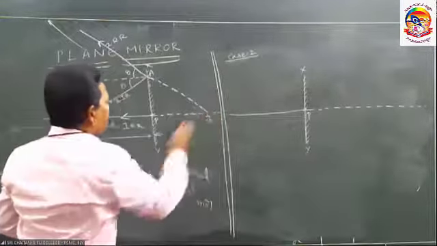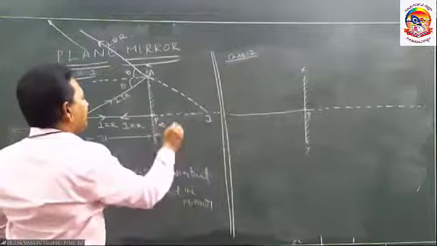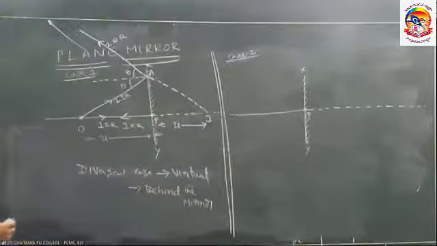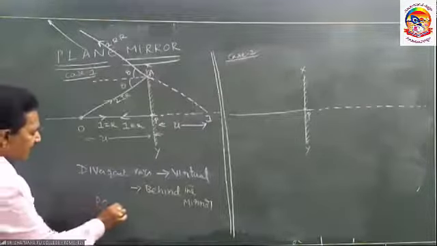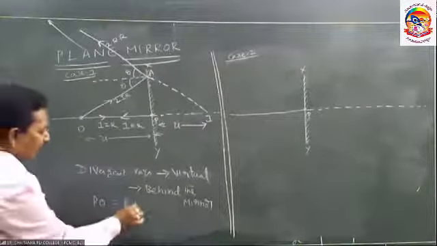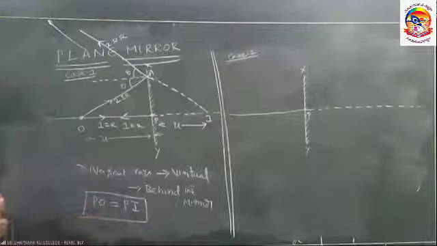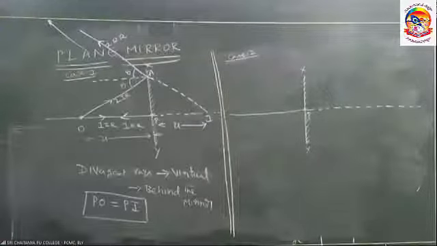This is I. This is also equal to U only. So PO is equal to PI. Sir, how can we tell? By geometry. That's why this is geometrical optics.